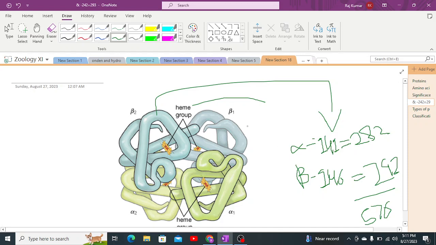Apart from which, there is also an amino acid known as histidine, which is present inside the structure of hemoglobin in order to stabilize the structure of globular protein. Histidine is present in alpha as well as beta chains. In alpha chains, there are 10 histidines. In beta chains, there are 9 histidines. Apart from which, these are quaternary protein structure, which was previously discussed.